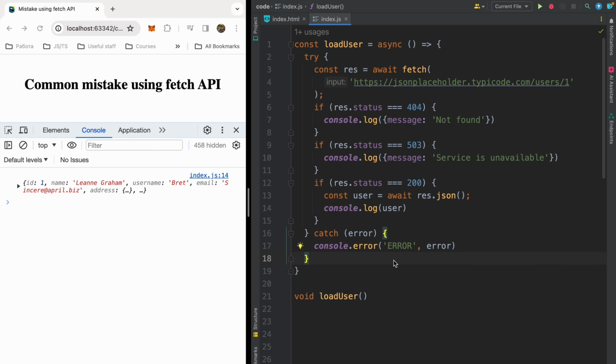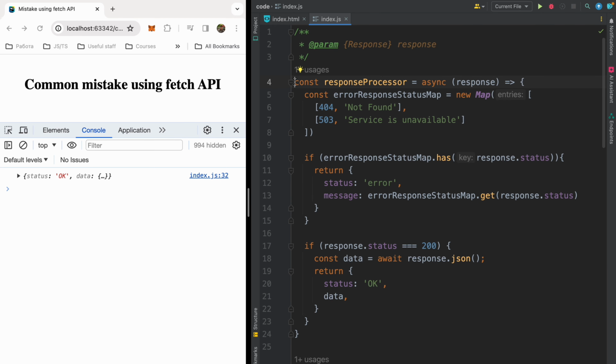You can process it this way and maybe write your own wrapper if you work with fetch in big projects. So I will show you one primitive util function you can use to process your response from the server. Here I've built maybe the most primitive response processor function, which will process the response from the server based on statuses. As a parameter I will have the response. Also inside my function I will have an error response status map. As keys I will have the numbers of my error statuses, for example 404, and as values I will have an explanation for the status, so 404 not found, 503 service is unavailable. Also I can add here, for example, 403 forbidden.